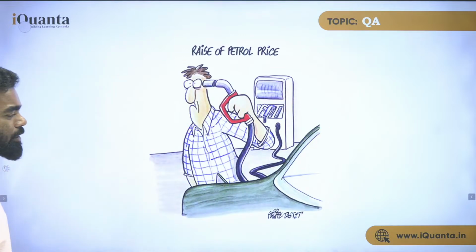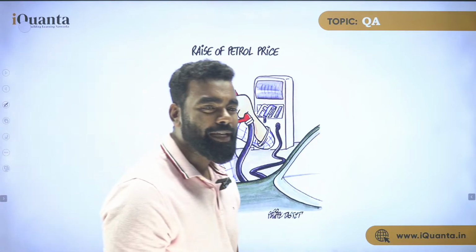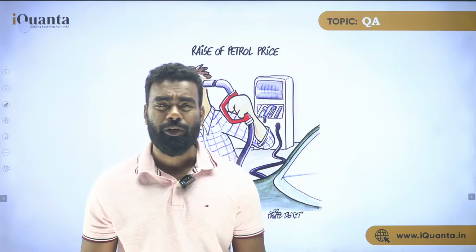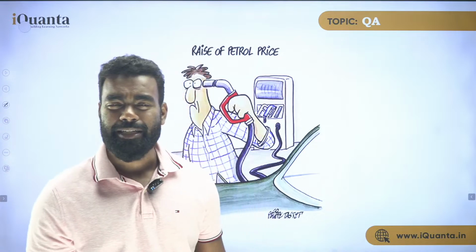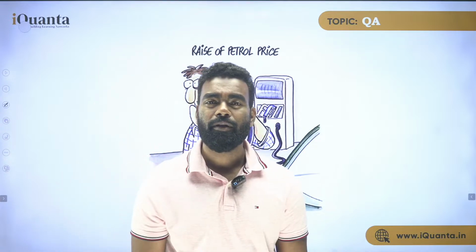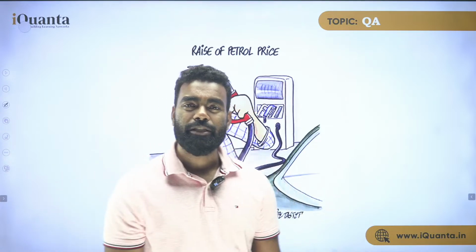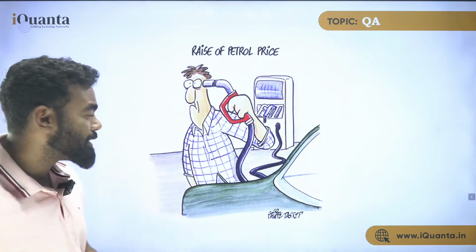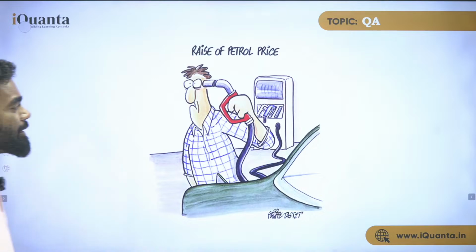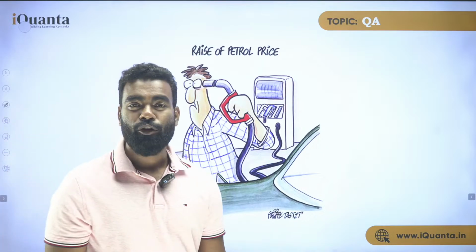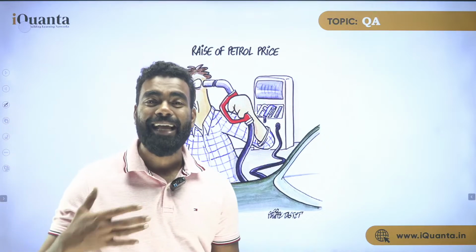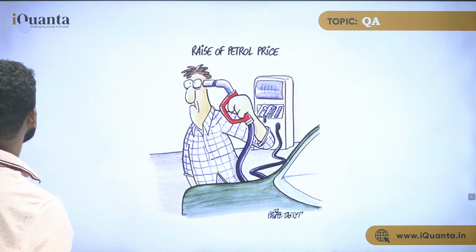Now think about a particular case, like the rise of petrol price. We all know the petrol price has been rising for a long time. So let's do a question based on this price only, on how we deal with these things and what exactly a general middle class family will do. What we generally do, if the price is increased, is we try to buy less. Now this question is exactly based on this.